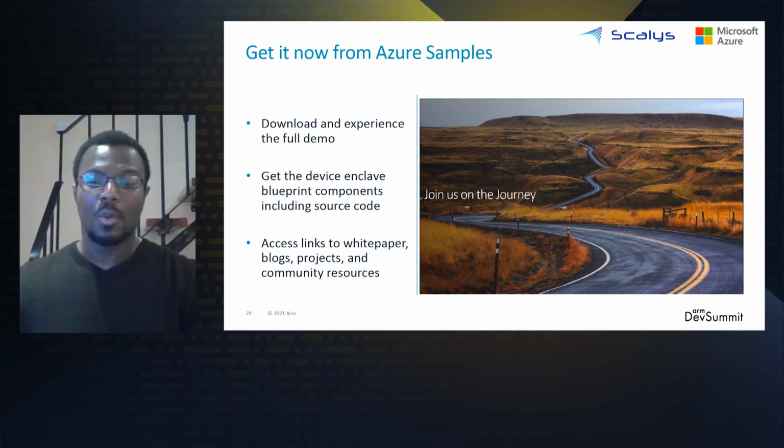Well, it means we have a number of collaterals curated for you on the Azure Samples GitHub repository for the Enclave Device Blueprint project. The team would like to invite you to visit the project repository using the link which you can find in the resources section of this presentation in order to download and experience the full end-to-end demo, gain access to the Enclave Device Blueprint components, including the source code, so that you can replicate the solution, and finally, access the resources link to the white paper, blogs, and other community resources.